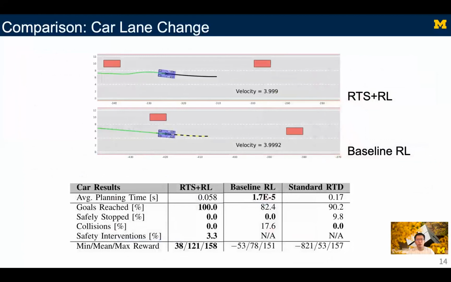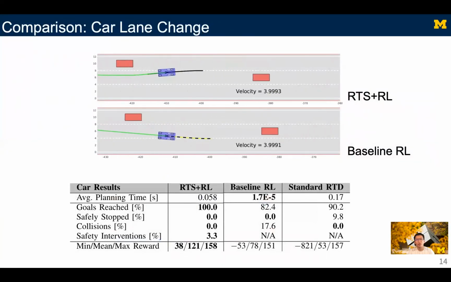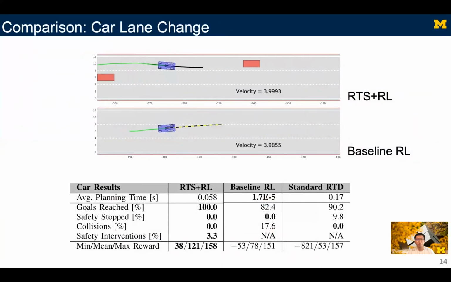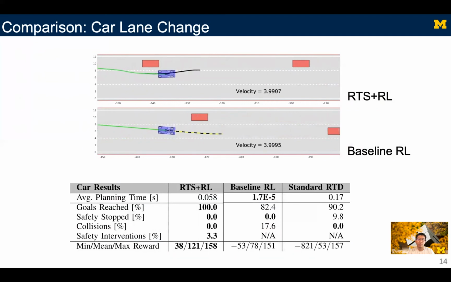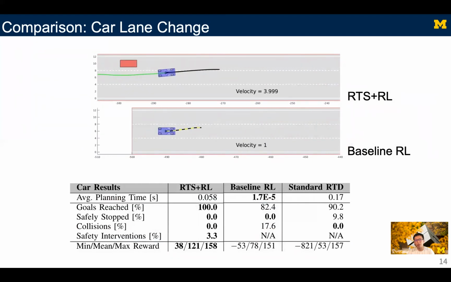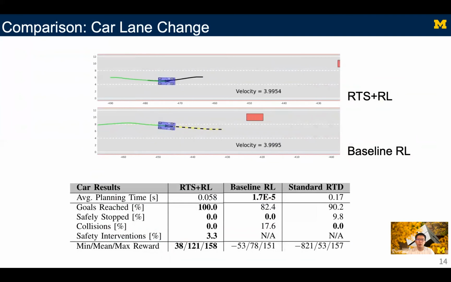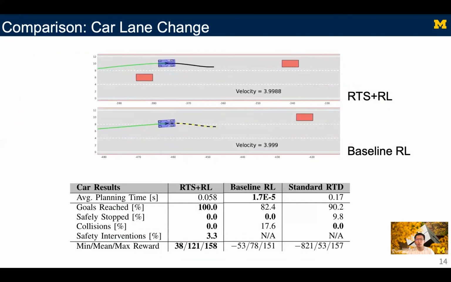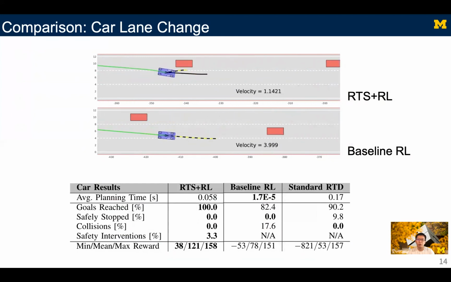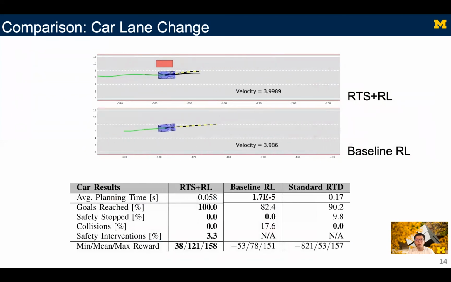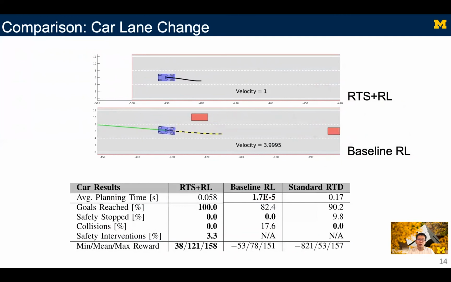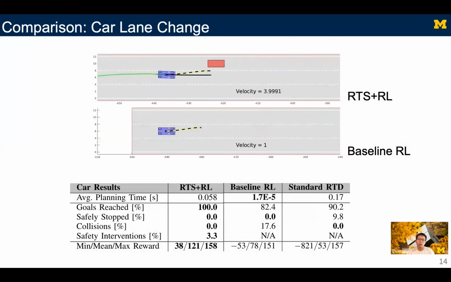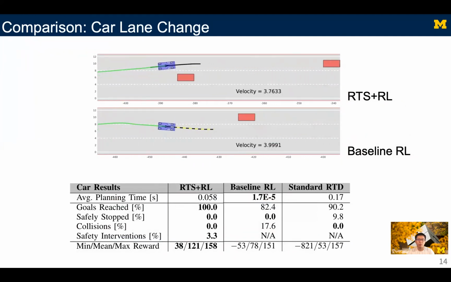Let's see how RTS performs in our car lane change task. The top animation shows RTS plus RL compared to the baseline RL in the same scenario. The striped yellow and black lines are reference trajectories proposed by RL, and the solid black lines are safety-ensured reference trajectories using RTS. The baseline RL agent crashes while RTS successfully corrects the unsafe behaviors.